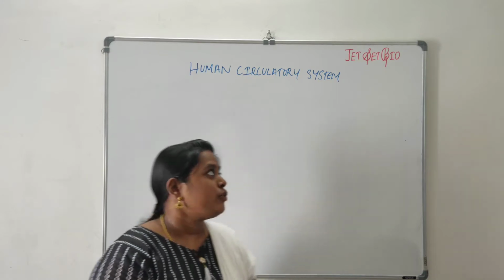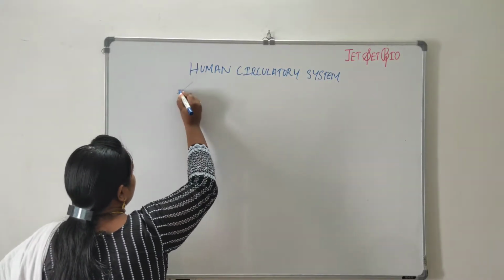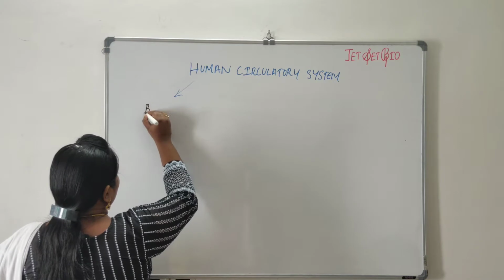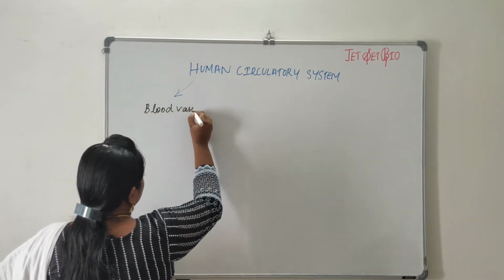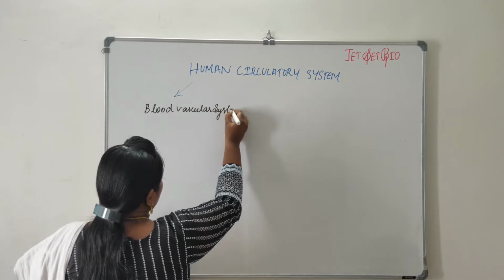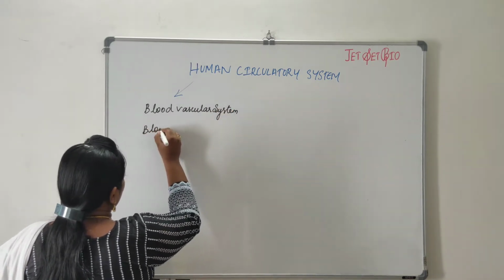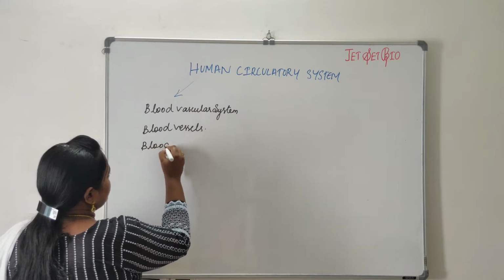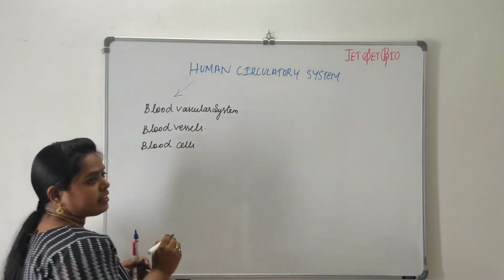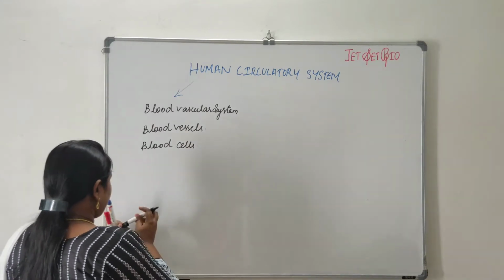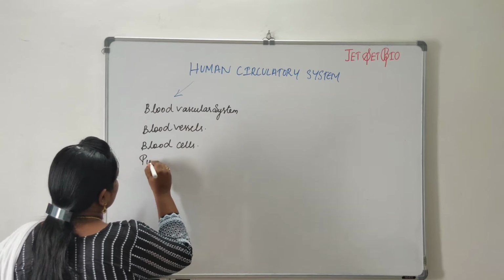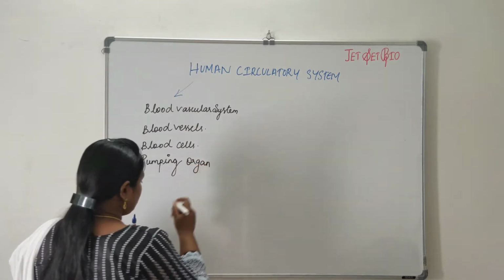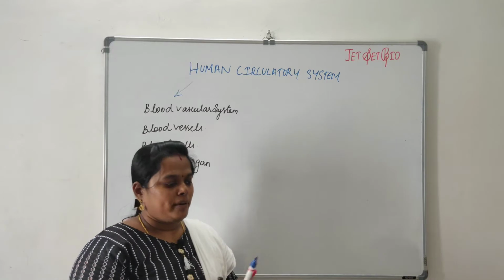Today we will start with the topic human circulatory system. In this topic we will be discussing the blood vascular system, then blood vessels, then the various types of blood cells that are found in humans, and finally the pumping organ, which is going to pump the blood to all parts of the body.